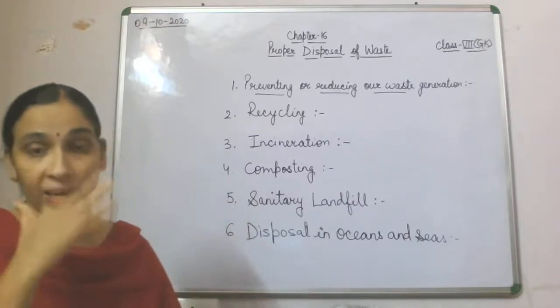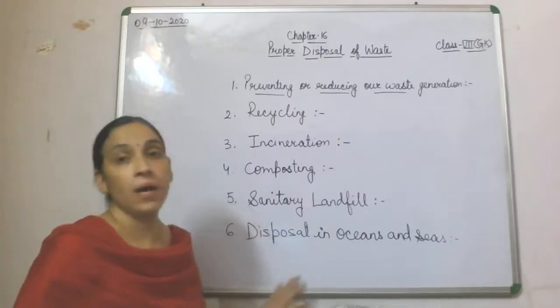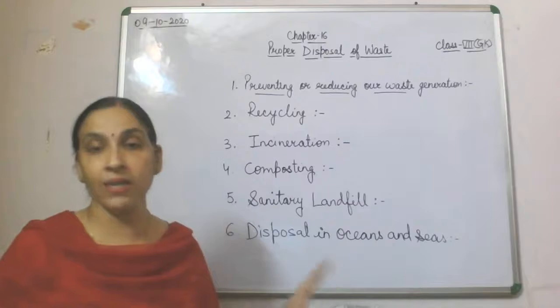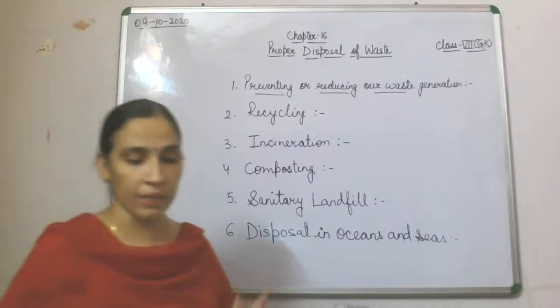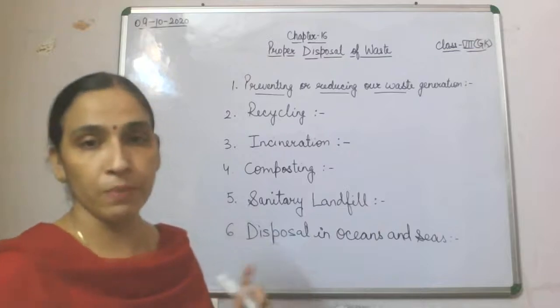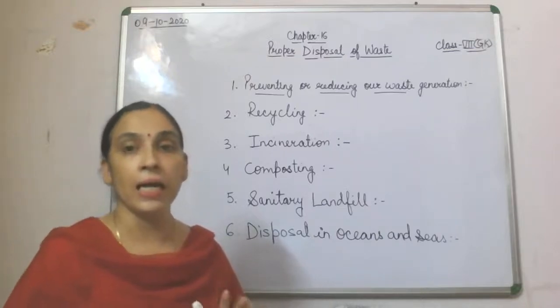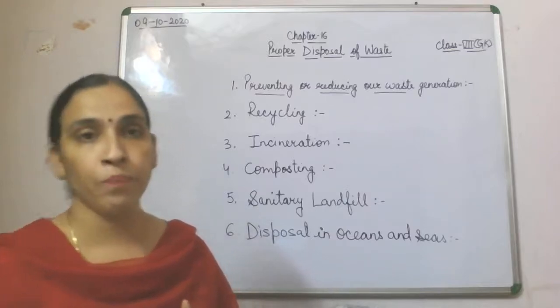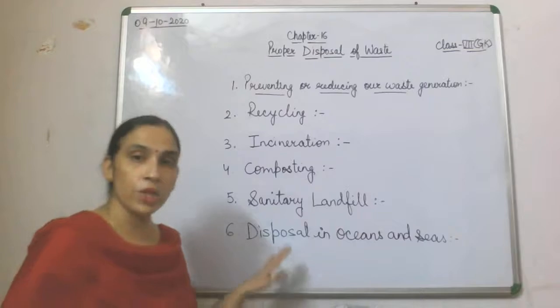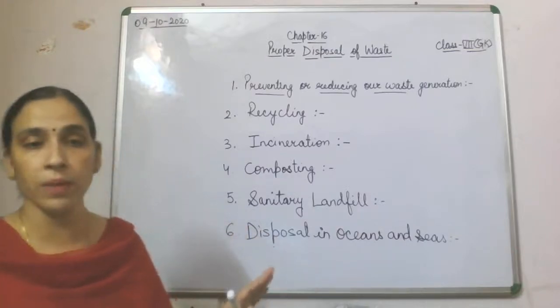Nuclear waste and industrial waste are normally thrown in oceans and seas, but it has an adverse effect on ocean and marine life. So this is your chapter 16, proper disposal of waste, and here we have seen 6 ways of disposal. Few of the methods are not quite proper, but these are the common methods which we use.